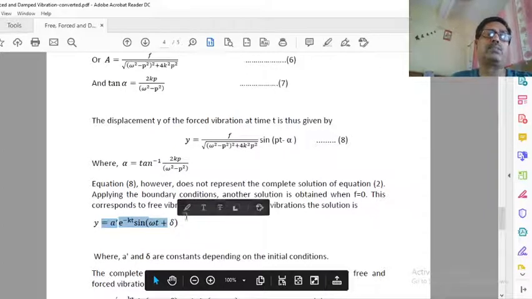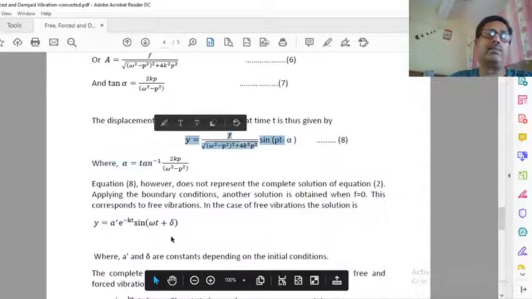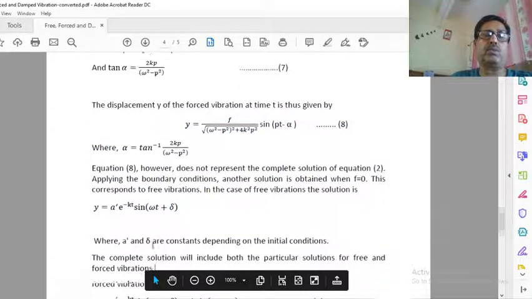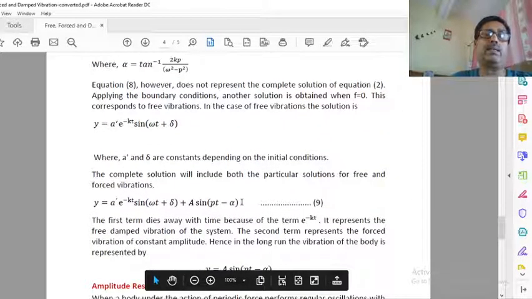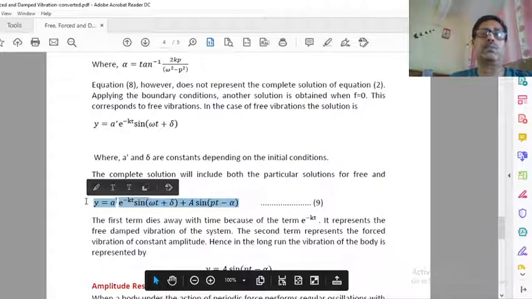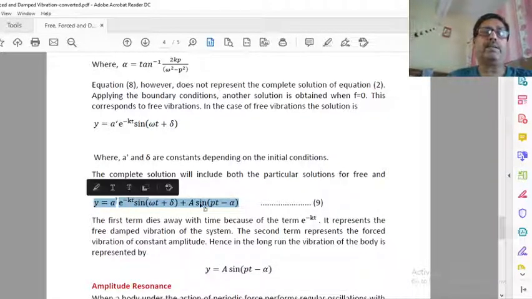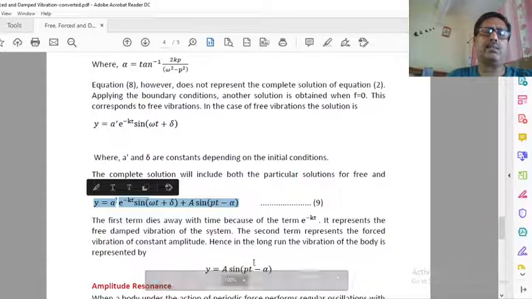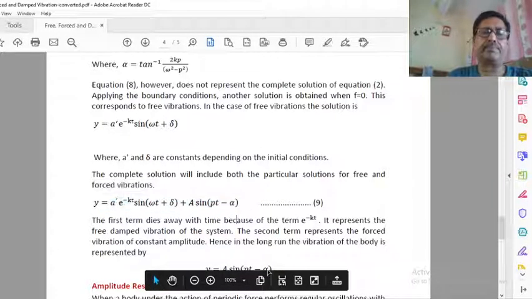So its complete solution will be this one and this one. Finally we write like this. This is the complete solution. But here only this term is important, this term is not important. So finally we leave it and write this one.